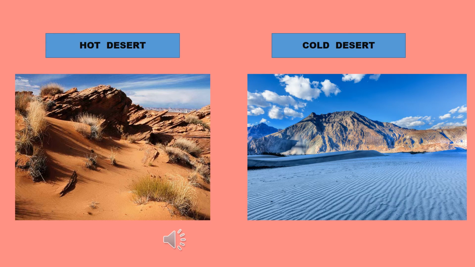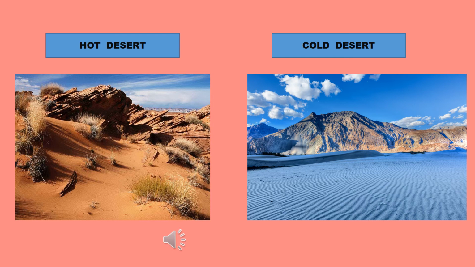So we have two types of deserts, that is hot and cold desert. Just see here. The first one is hot desert and the second one is cold desert. Hot deserts are mostly covered by sand, rock, salt lakes and hills. The temperature in such a desert can be very high during the day. The best example is the Thar Desert. In the next picture I will show you the Thar Desert in India and the Arabian Desert in the Middle East. These are all some examples of hot desert.